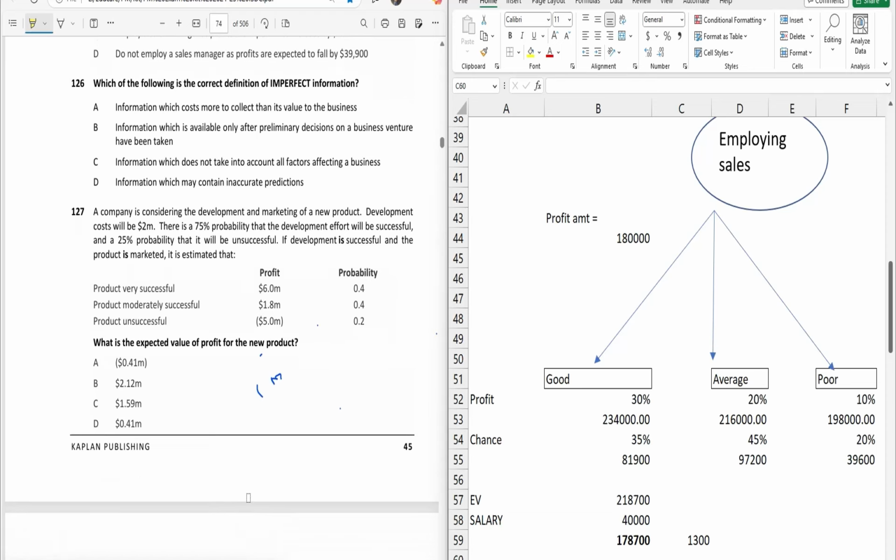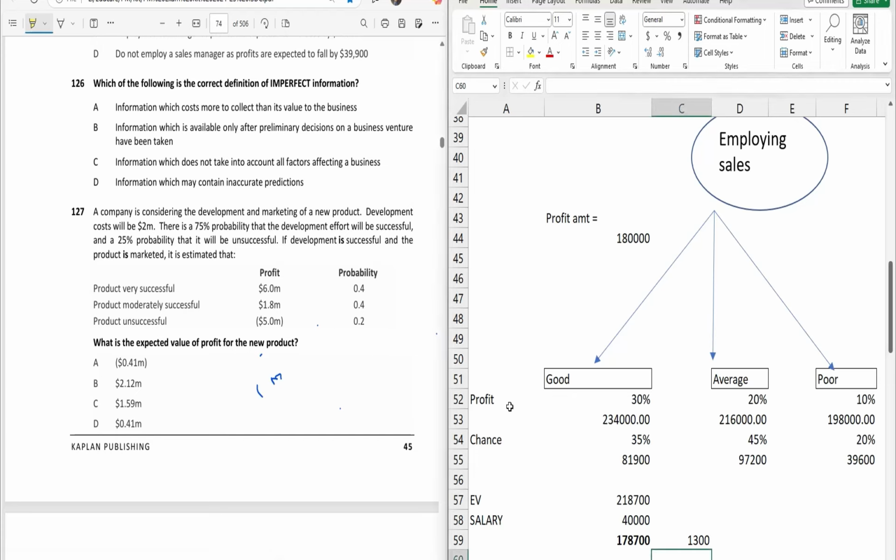Then next we have question number 127. A company is considering developing and marketing a new product. Development cost will be 2 million. There is a 75% probability that the development effort will be successful and a 25% probability that it will be unsuccessful. If development is successful and the product is marketed, it is estimated that the product will be very successful with a profit of this much and probability this much, moderately successful with this much and probability 0.4, and unsuccessful with a loss of 5 and probability 0.2. What is the expected value of the profit for the new product?